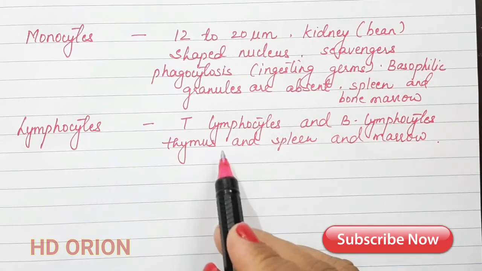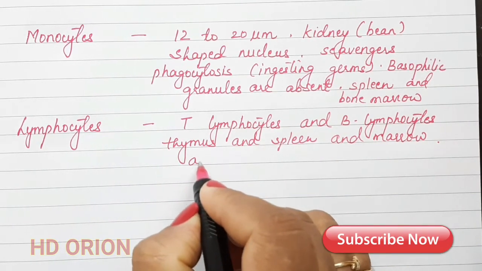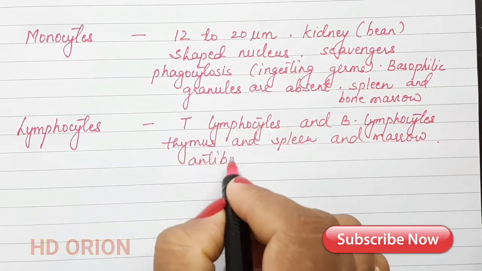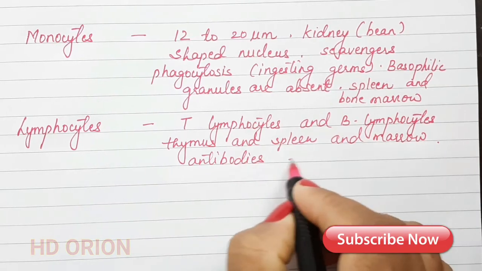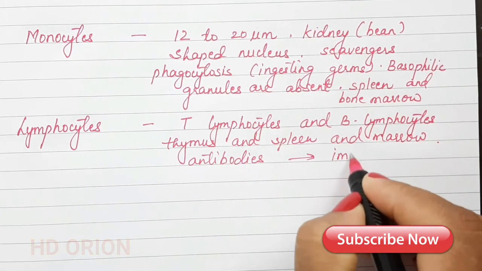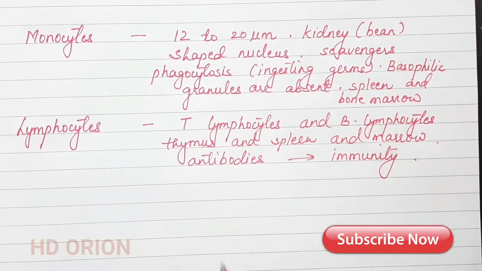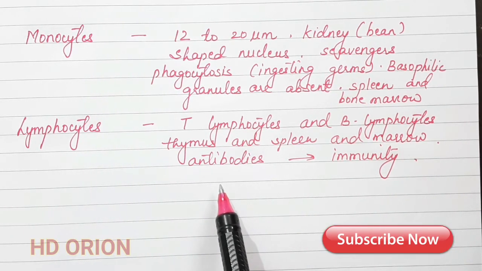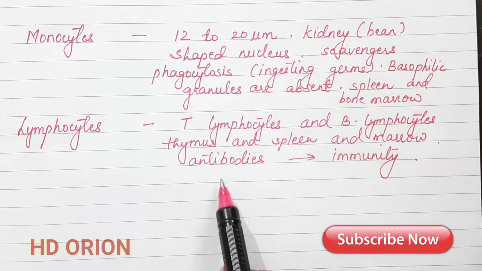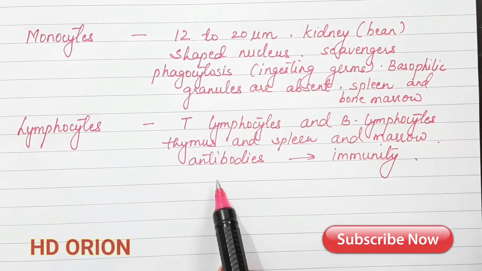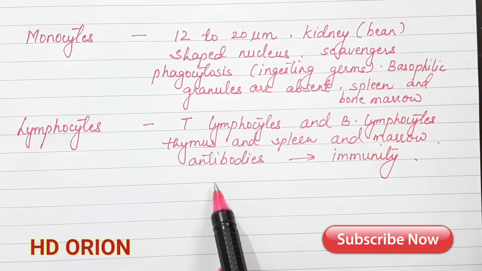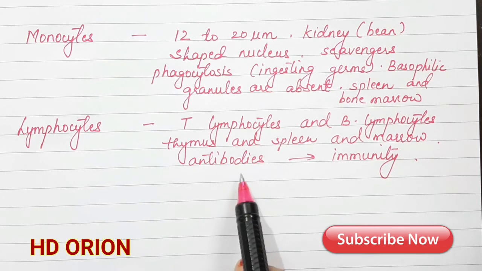So lymphocytes particularly produce antibodies and thus they give immunity to the body. So the lymphocytes live longer than the other types of WBCs. They can live for months and they can even extend their life to years. So this is all about the WBCs.